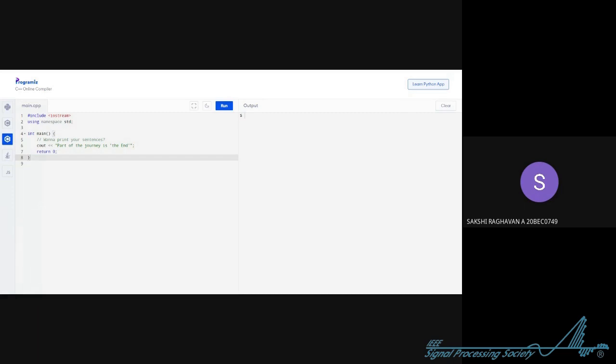We'll see more on the cout, but let's look at the last thing that's written. At the very end, before the closing curly bracket, you can see written 0 semicolon, right? That is actually the exit status of the main function. It tells the compiler, okay, the executing portion of the code ends here. So the compiler knows, okay, my job is done, and it just comes out and shows you the output.